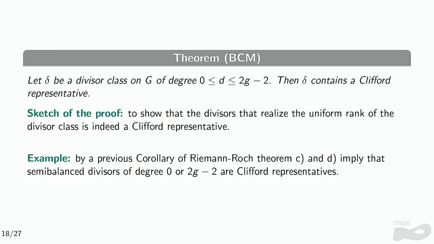And one of the first examples that we have is the corollary of the Hiemaho theorem that we presented before. So when you have what we call semi-balanced divisors of degree between 0 and 2g minus 2, those will be Clifford representatives because they are the ones realizing the uniform rank, okay?